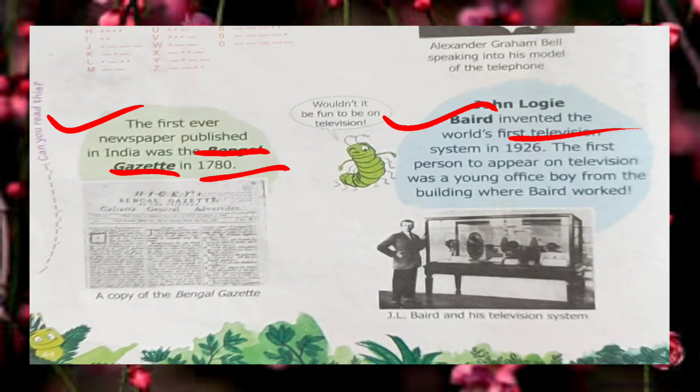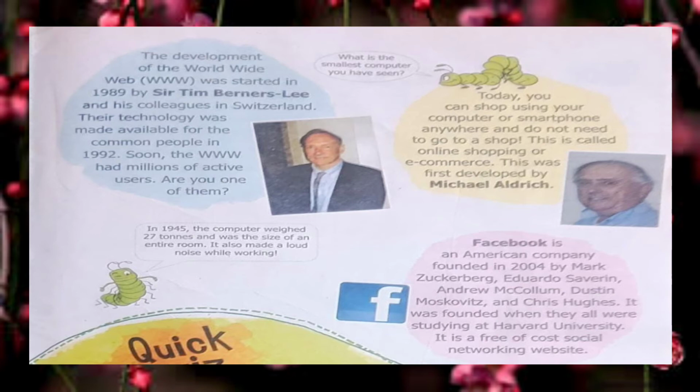Young and adult, everyone loves to watch television, and that was invented by John Logie Baird in 1926. The first person to appear on television was a young office boy from the building where Baird worked. Alright, moving to the next one.